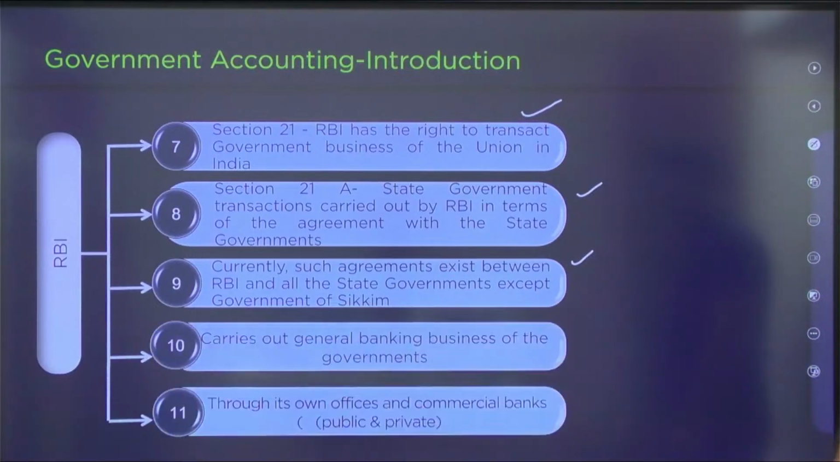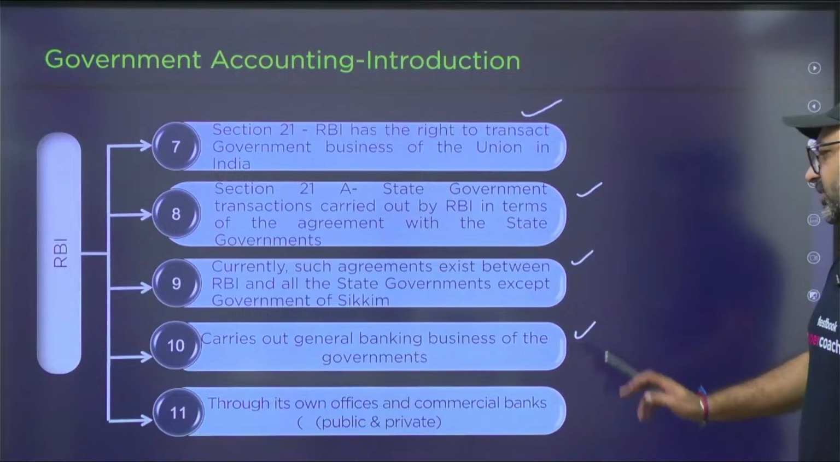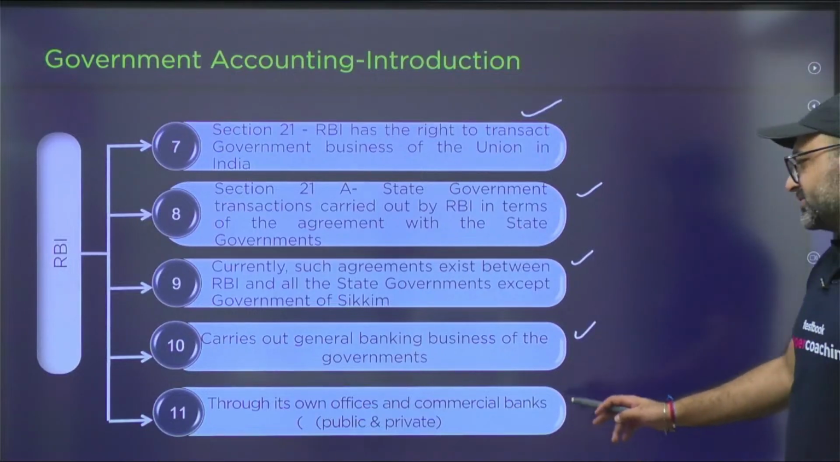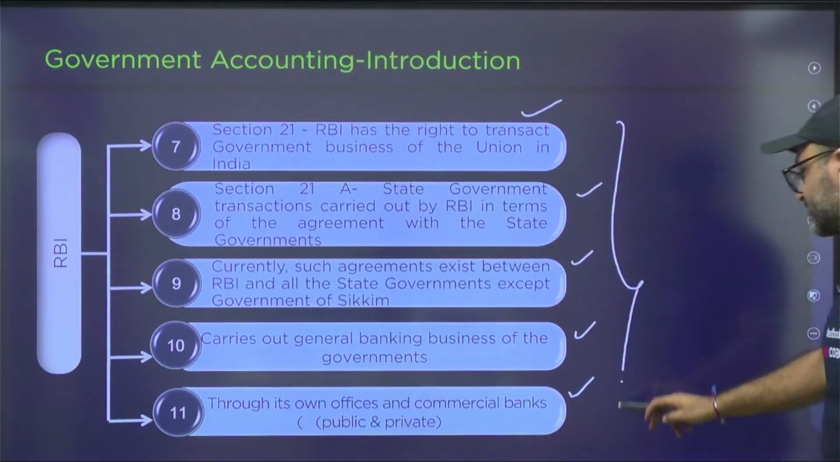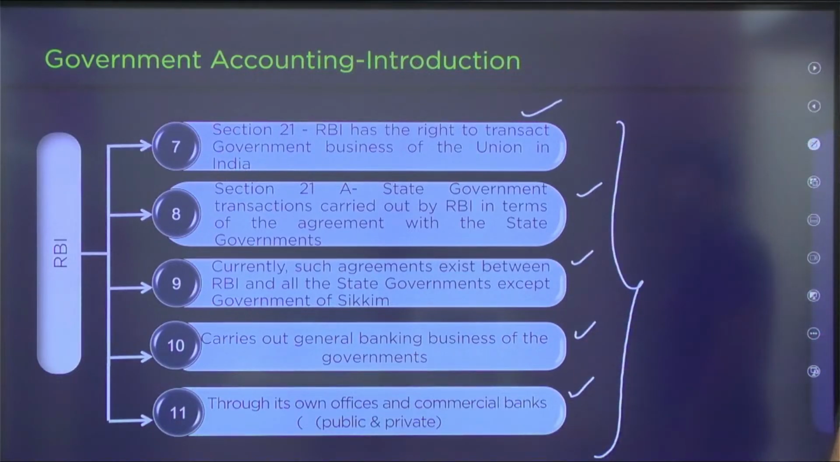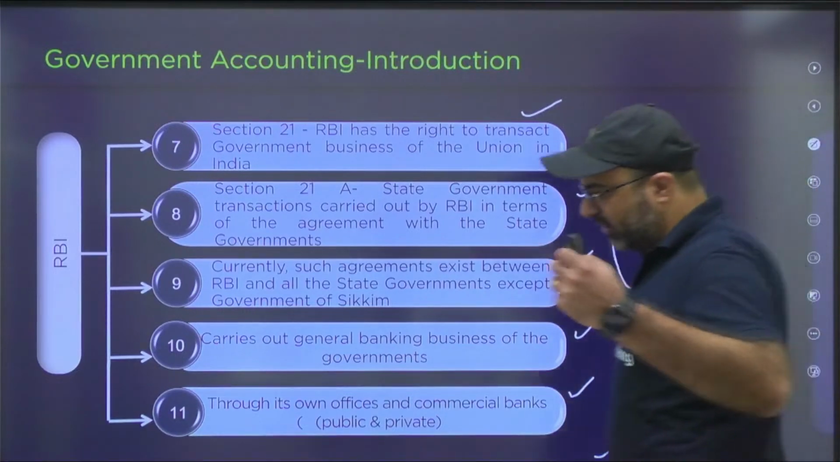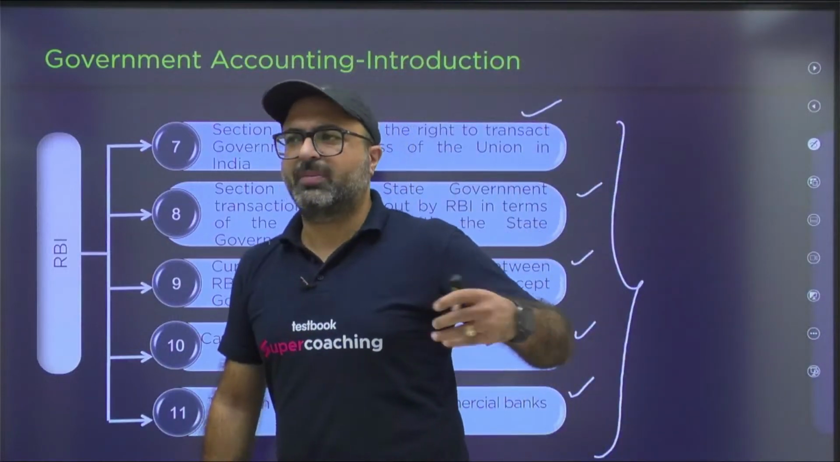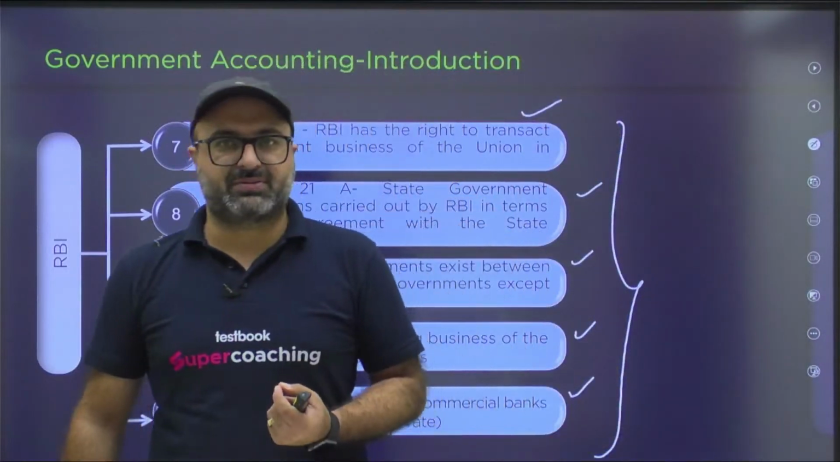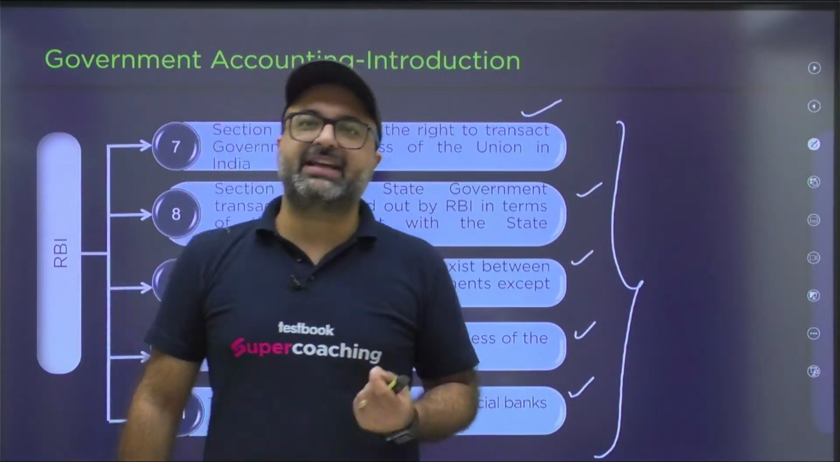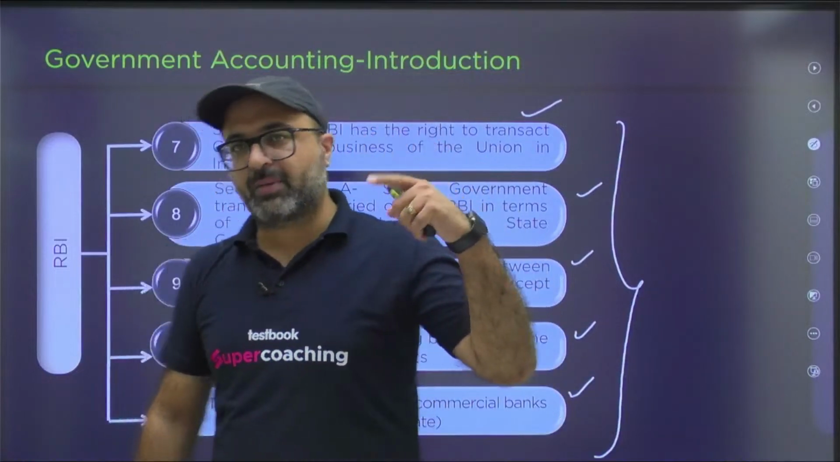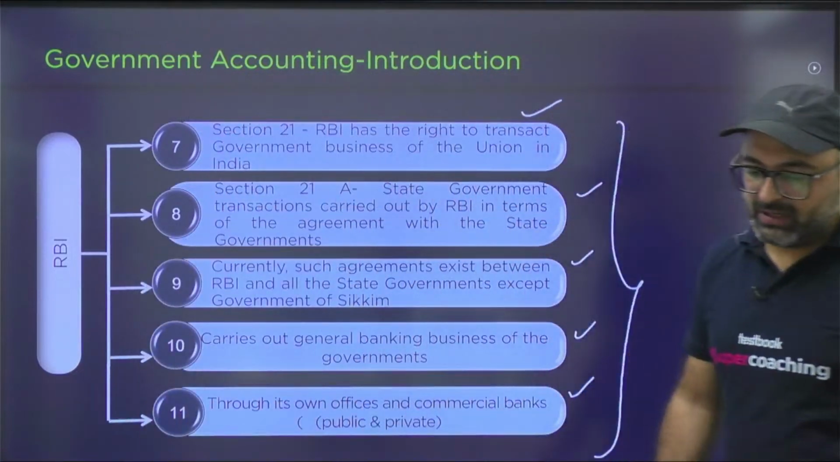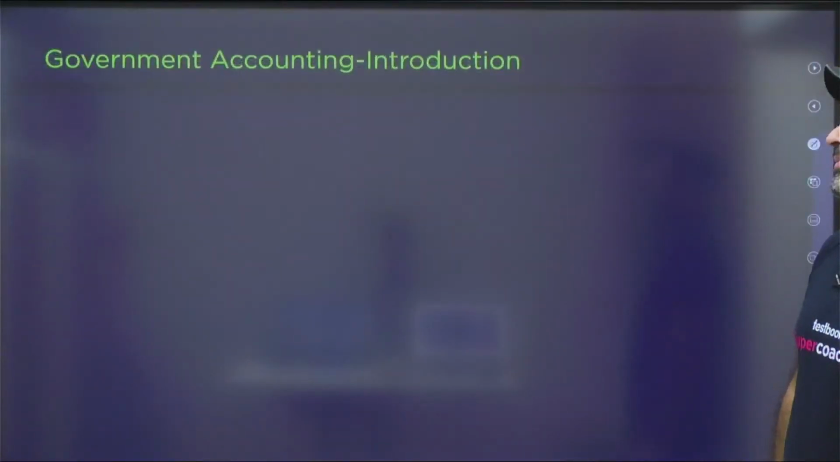The next point is RBI carries out the general banking business of the government, and through its own offices and commercial banks, RBI provides banking services to government departments as well as ministries. Remember that RBI can also appoint private banks or public sector banks as their agents, and these agents will be providing the banking services to the concerned department, but the appointment will be done by whom? So the appointment will be done by RBI.